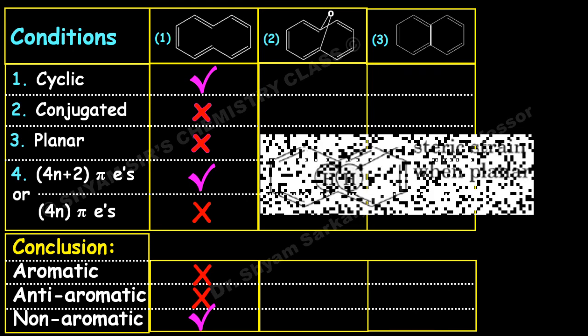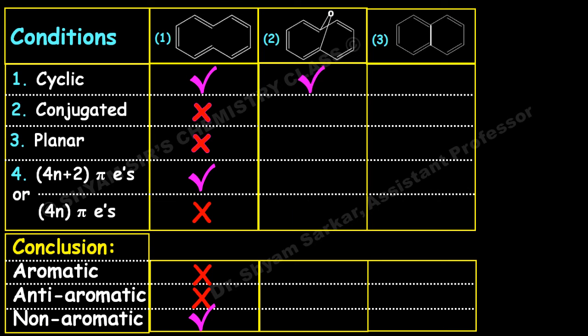Okay. If you see the next one, this is cyclic, conjugated, and planar, because this oxygen atom, the epoxy oxygen atom, is outside of the ring, and all pi bonds are conjugated within this cyclic structure. Okay, and this also follows the 4n plus 2 pi electron rule, and you can see 5 pi bonds are there, so a 10 electron system. So if you put the value of n equal to 2, there will be a total of 10 pi electrons, and this is aromatic in nature.